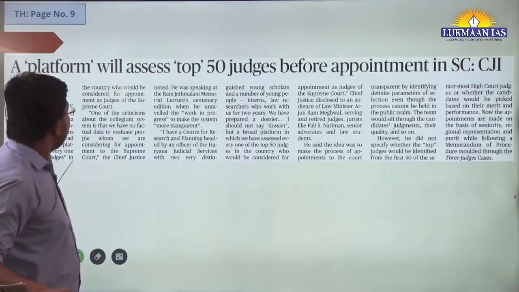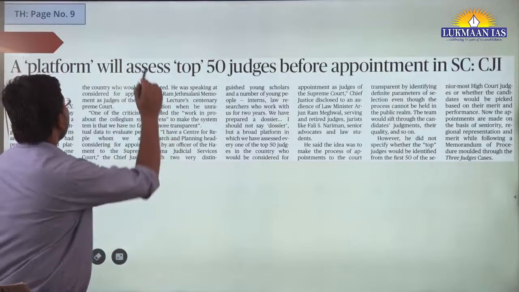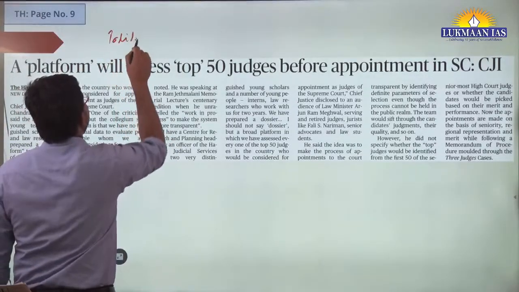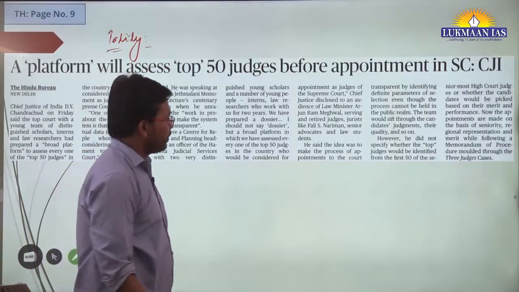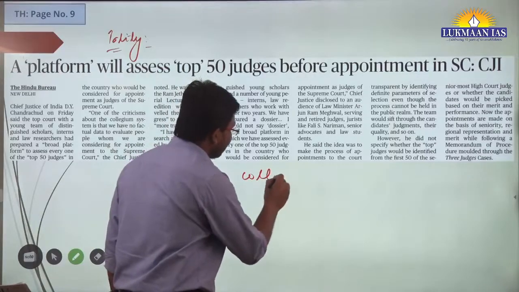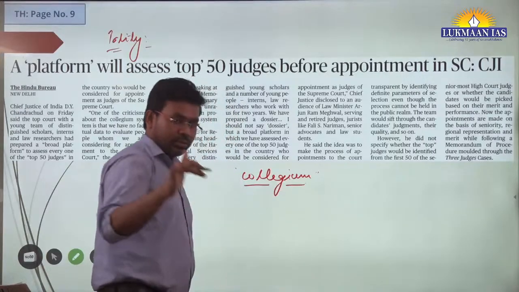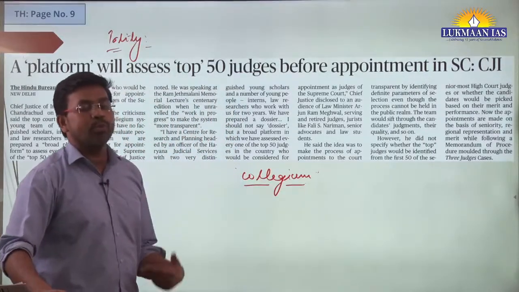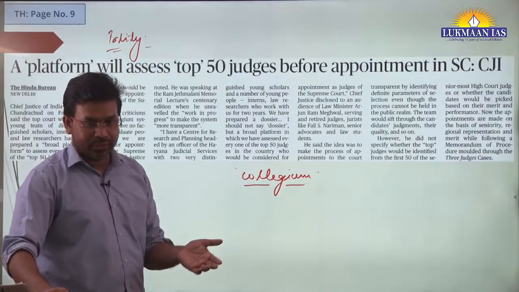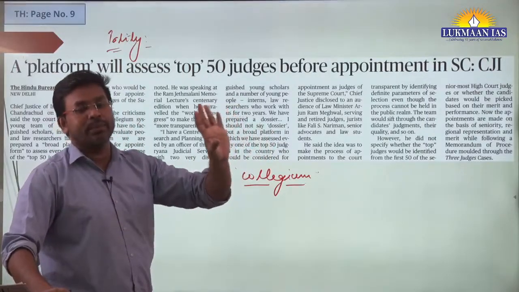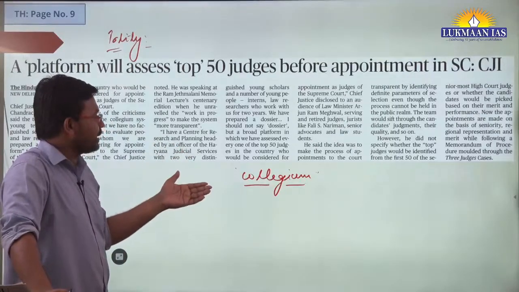Now we have one more topic. It says our platform will assess top 50 judges before appointment in the Supreme Court. This is related to Indian polity. Recently the Chief Justice of India has said that so far, appointment in the Supreme Court happens through the collegium system, where the senior-most 5 judges recommend whom to appoint to the Supreme Court of India or to high courts, or whom to transfer. They share this with the government, and the government gives effect to this.